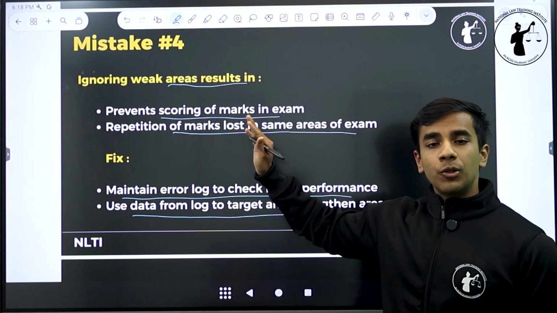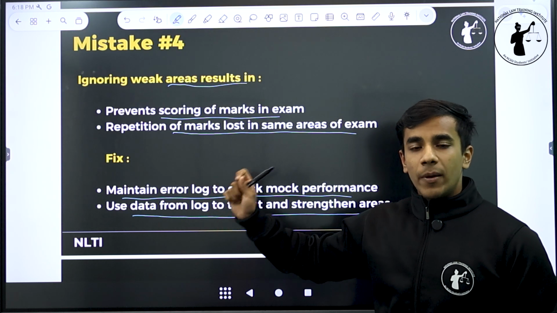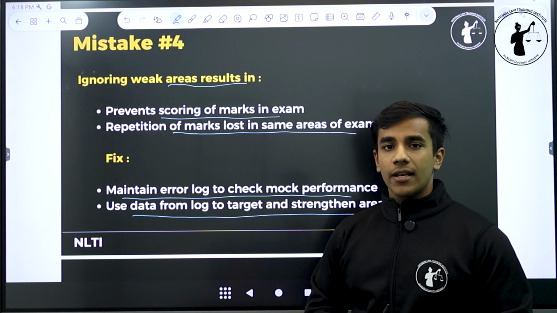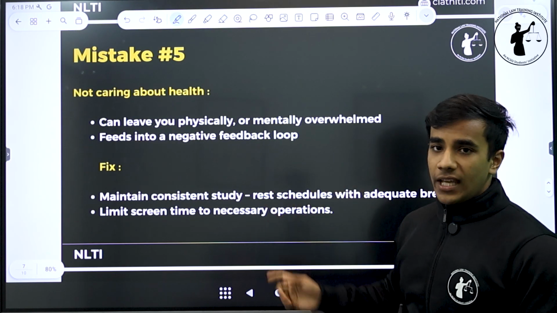So it is very important that you do not ignore your weak areas, rather keep an error log, work on your errors and strengthen your weak areas. Turn your weak areas into your strength. Next mistake is not caring about your health.